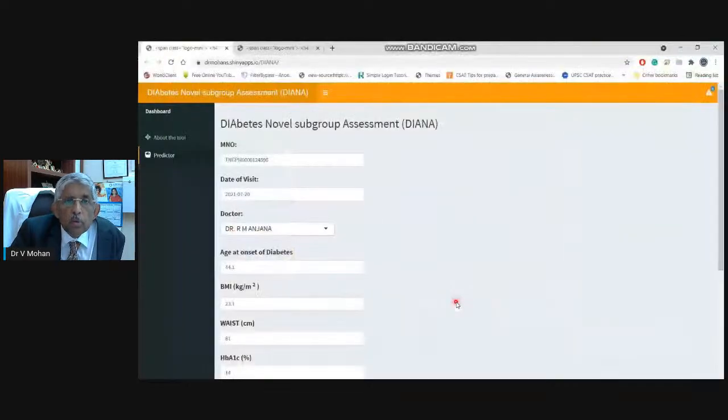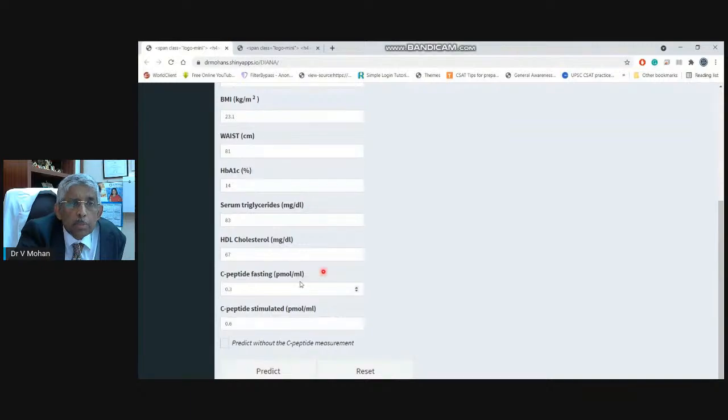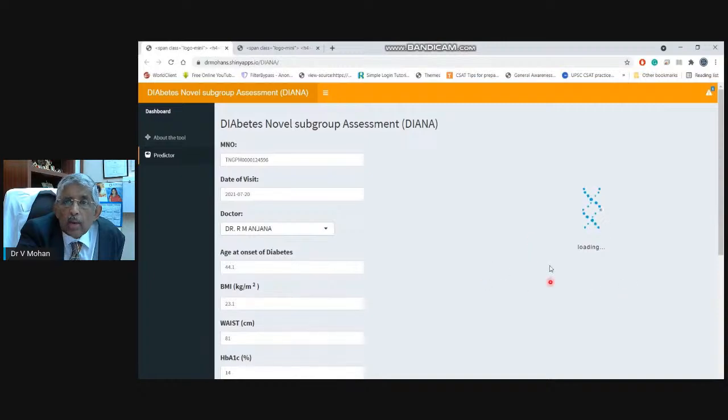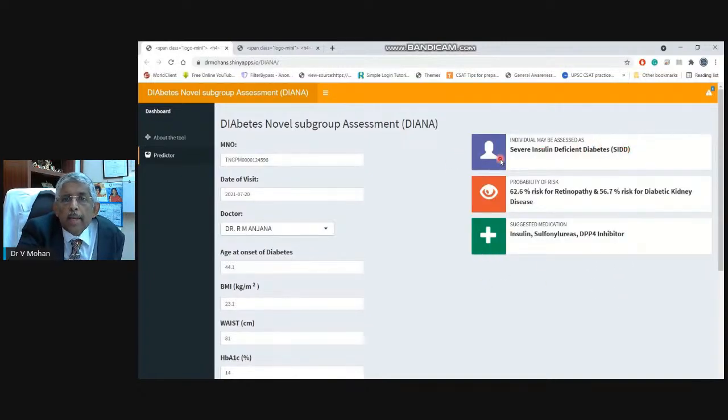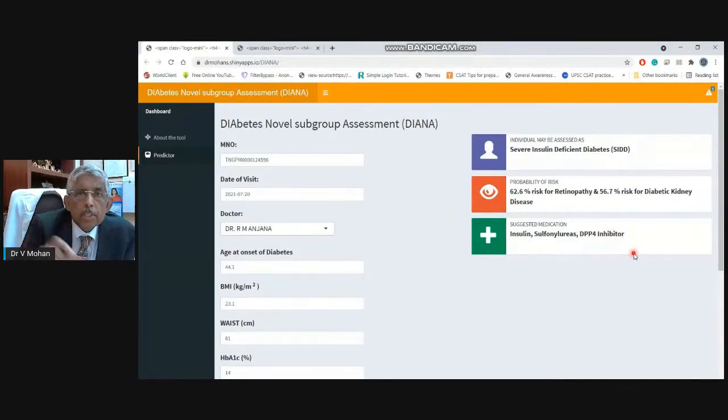So what happens is that if you enter all the findings, for example, BMI, waist, HbA1c, triglyceride, C-peptide, even without C-peptide, you can find out. There is a software which will calculate and tell you that this patient most probably has the severe insulin deficient variety, that the risk of retinopathy is 62%, and this patient can be treated with insulin, sulfonylurea, DPP-4 inhibitor. So we are able to not just treat everybody in the same way, but this is precision diabetes at its best. And this is something which we have now started practicing at our center, because we're able to determine the risk for developing retinopathy, nephropathy, etc.